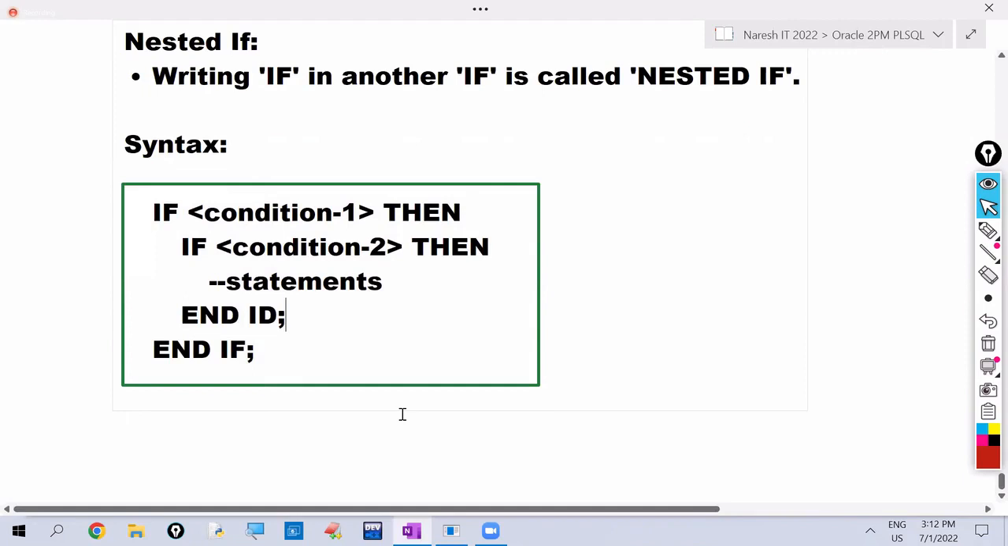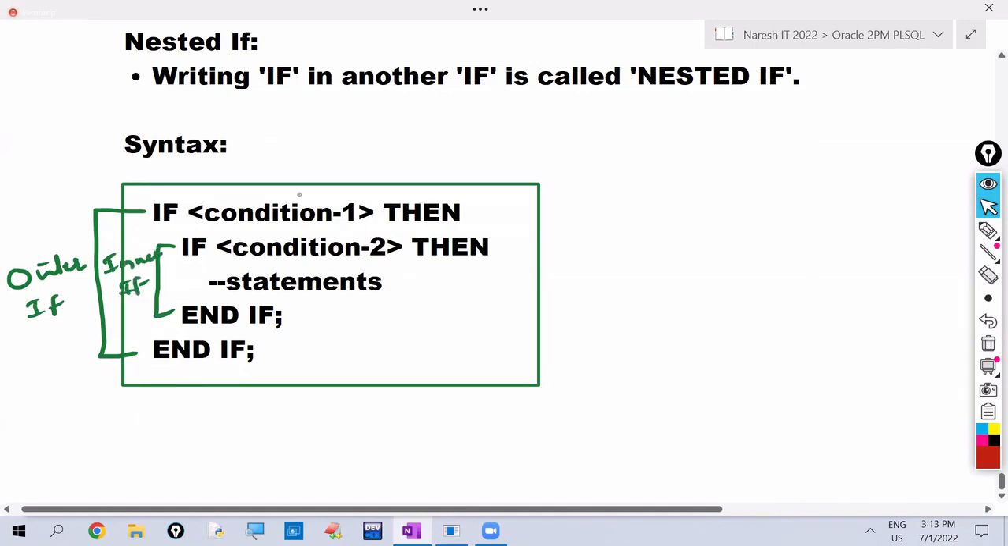So here two ifs are there. This outside if I'm calling as outer if. This inside if I'm calling as inner if.